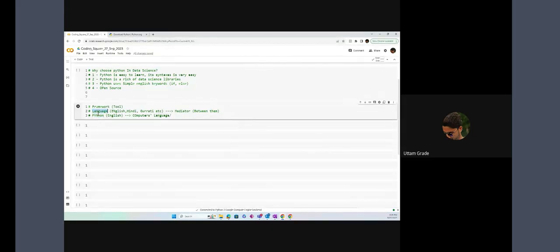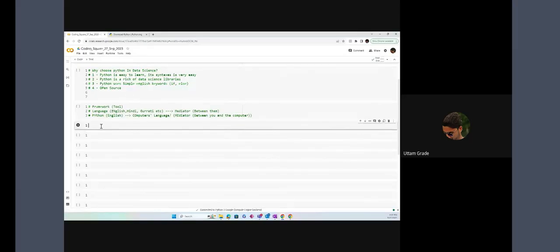Python is nothing but a mediator between you and the computer, right? Got my point, everybody? Yes, we have understood. That means a programming language is nothing but a simple mediator between you and the computer. Now, what is a framework here?